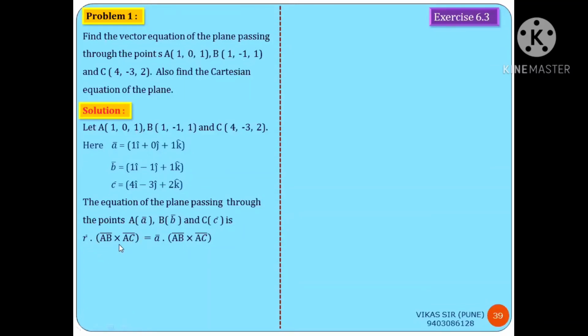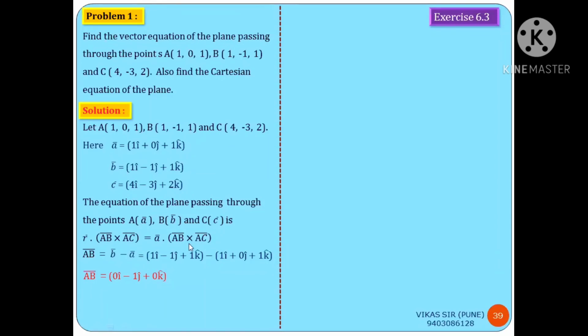First, vector AB bar, that is position vector B bar minus A bar. Vector B bar 1i minus 1j plus 1k minus position vector A bar. Vector AB bar is obtained as 0i minus 1j plus 0k.